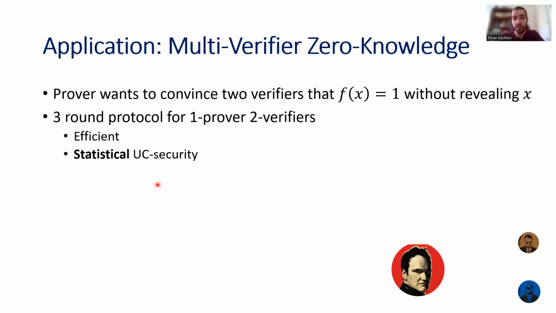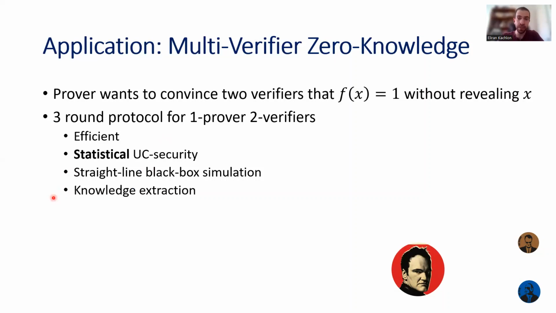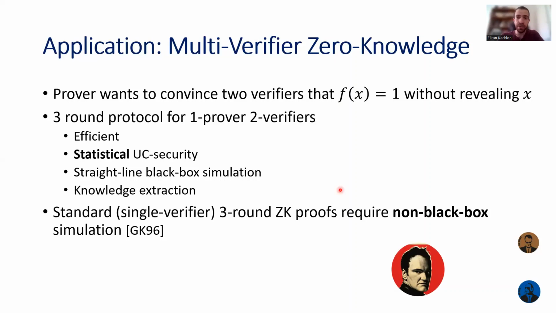In addition, it provides UC security, which is a strong notion of security that in particular implies straight line black box simulation and knowledge extraction. If we compare it to the standard settings of zero knowledge, where we have 1 prover and 1 verifier, we know that in the standard settings 3-round zero knowledge proofs require non-black box simulation.